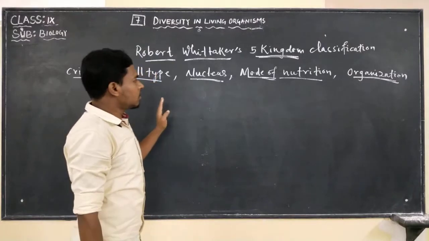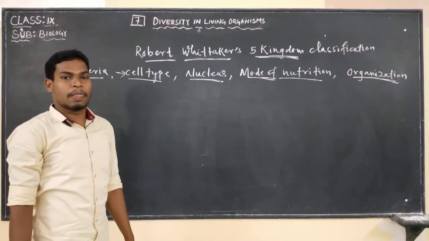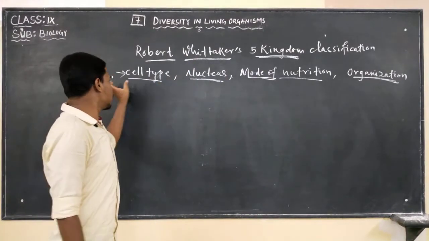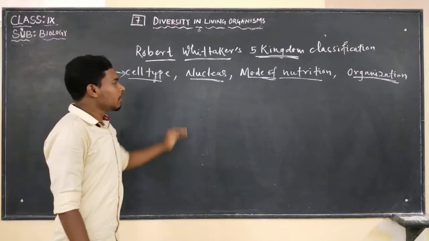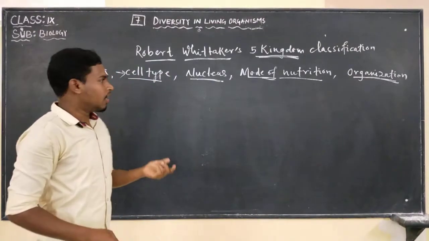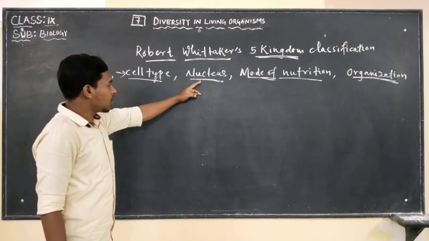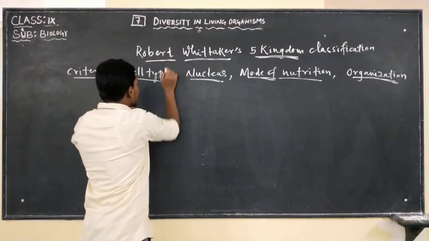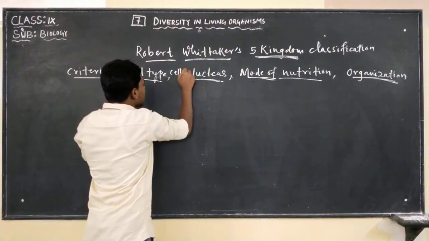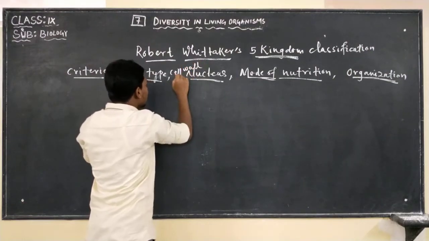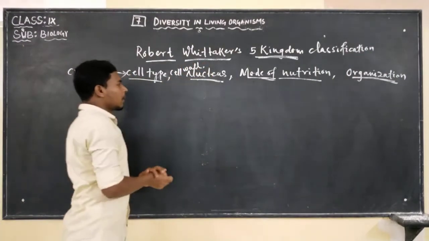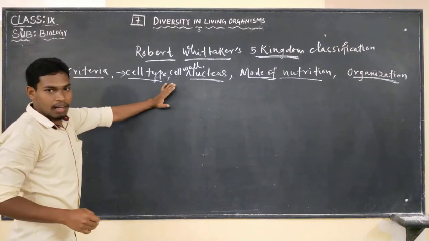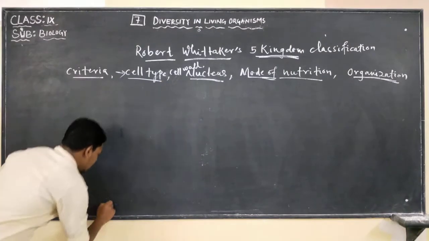Now we will be dealing with some more details about it. These were the criteria given by Whittaker. Now we will sum them up and understand. First one is cell type, second is nucleus, then mode of nutrition, and organization. One more: the presence or absence of a cell wall was also taken into consideration. So we will sum up and learn. Now we will move from lower to higher.